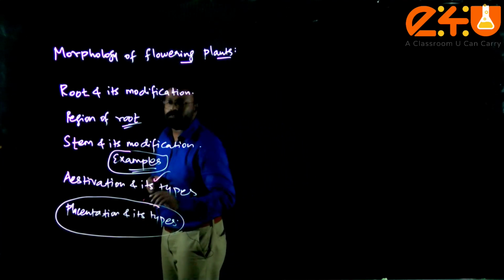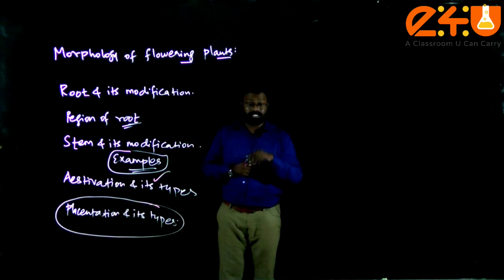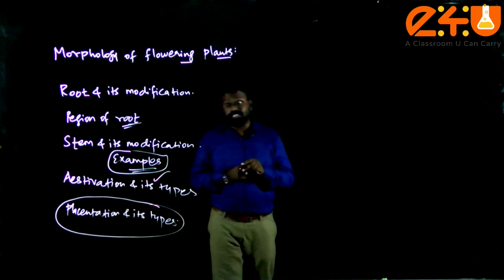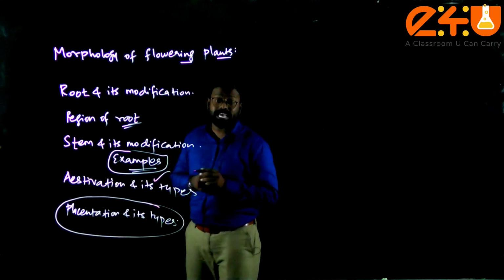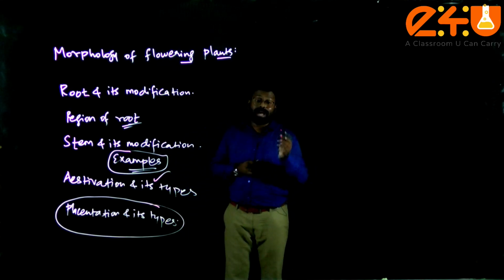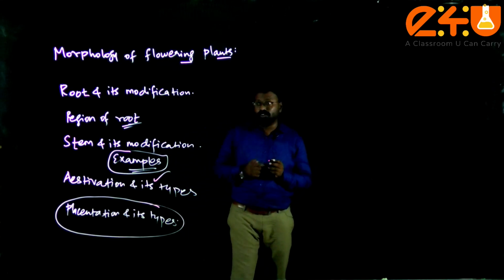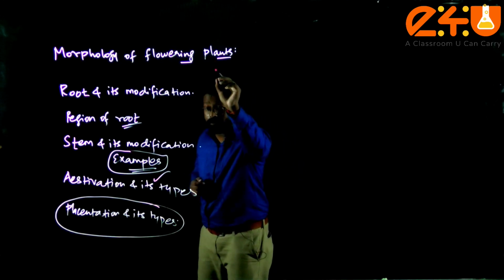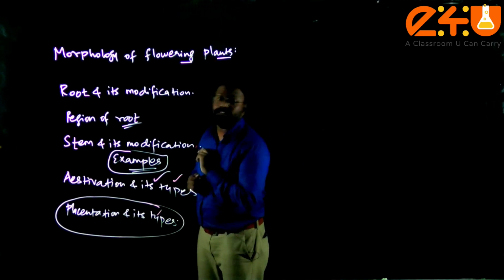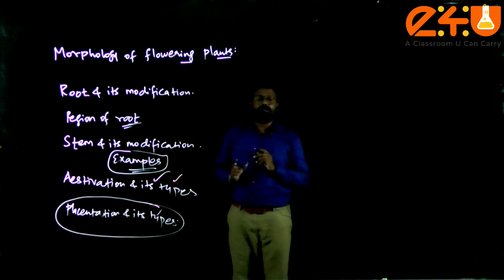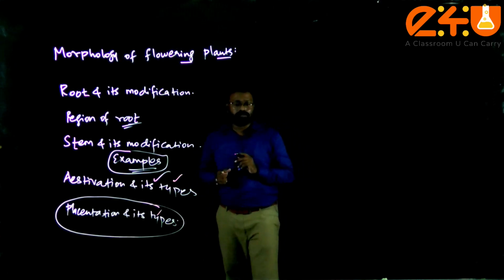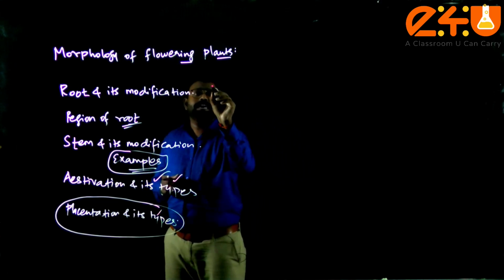In the case of aestivation, be thorough with all the types of aestivation. Be cautious when studying aestivation. You should not skip the examples, because examples will make a very major impact on your preparation. For MCQ credibility in morphology of flowering plants, you should have a good hold on these two topics: aestivation and placentation and their types. Aestivation types, placentation types.